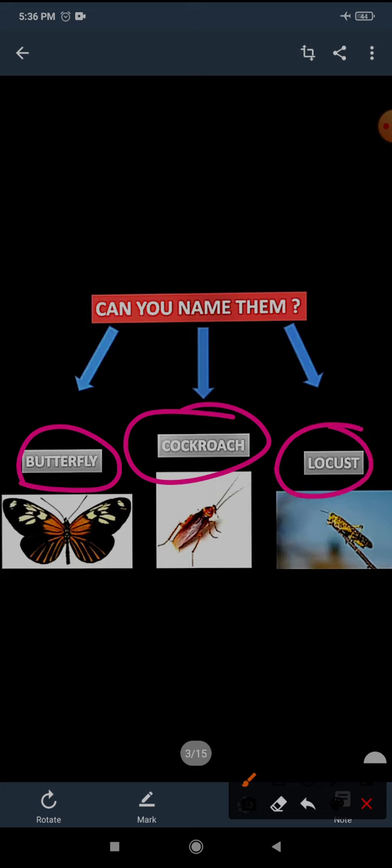The third one is a locust. I guess you might have heard about locust attacks in the newspaper. They attack crop fields and cause harm too. So this is a locust.